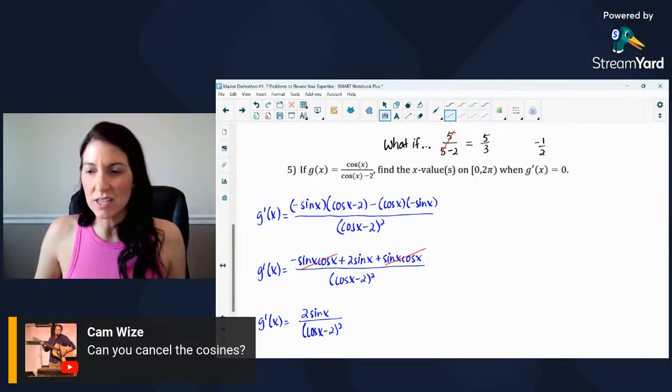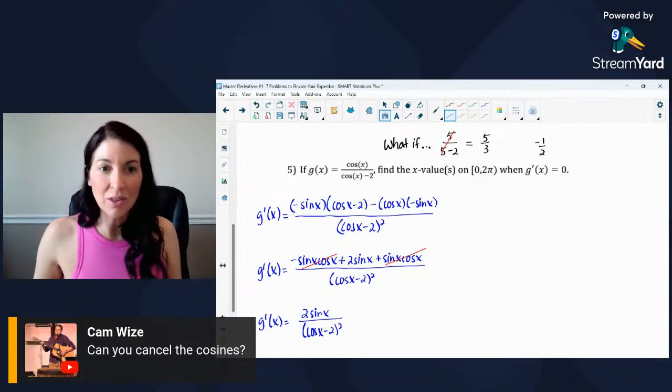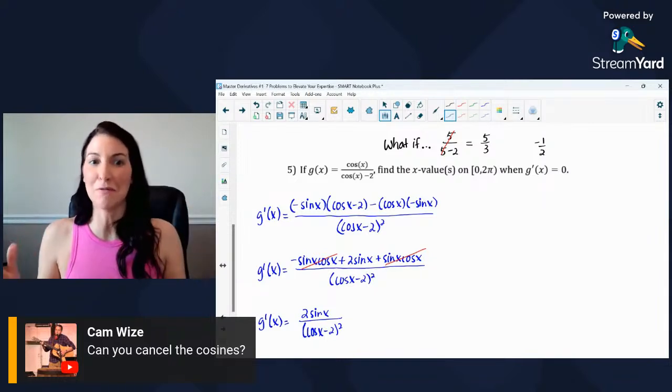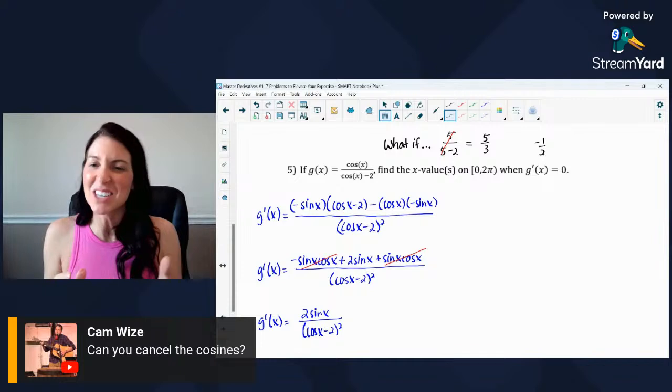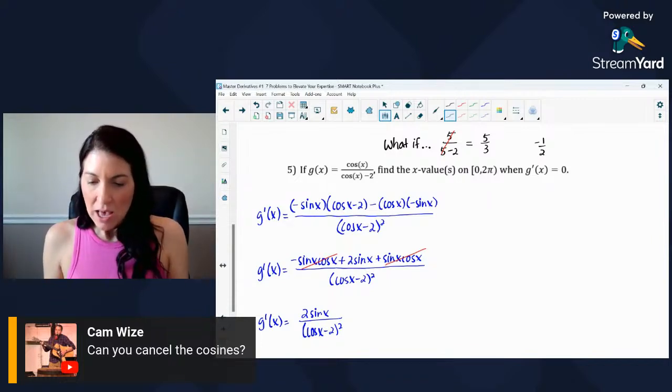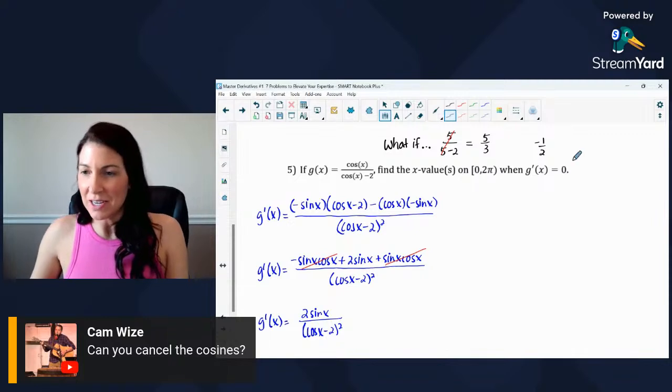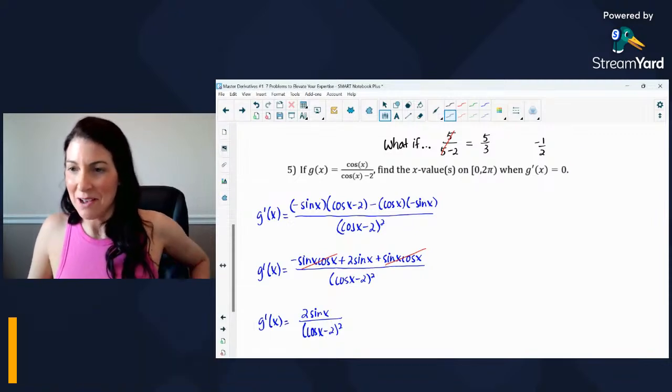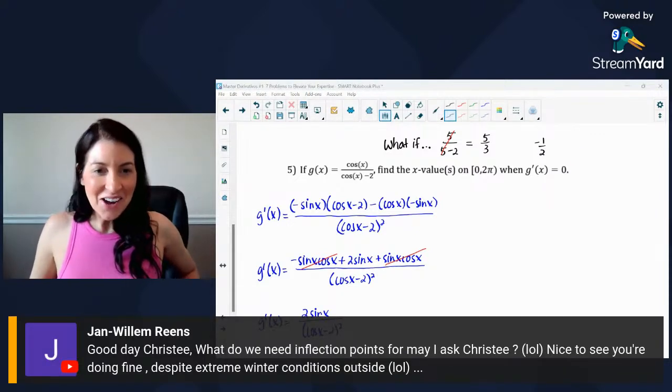So I hope that helps you see we actually cannot cancel the cosines out in the original problem, even though, yes, I agree, it would have made taking the derivative so much easier. But we can't do that mathematically. It doesn't work out. So thanks for that question.